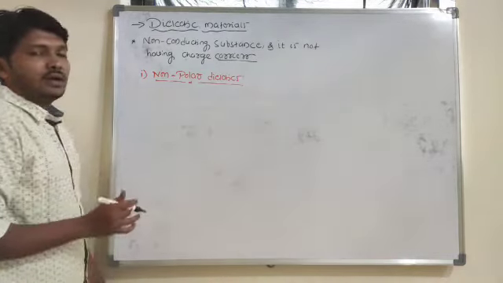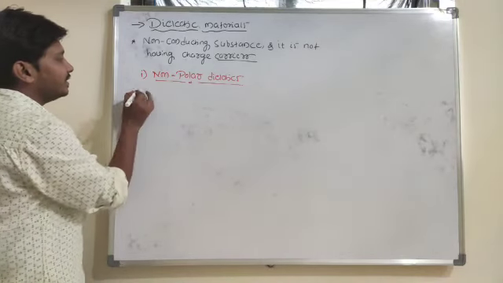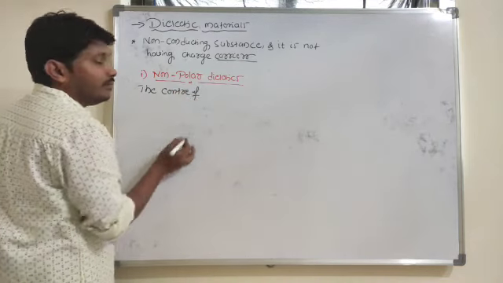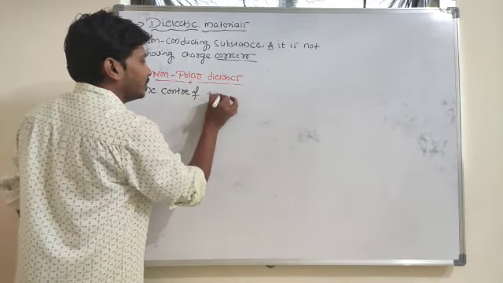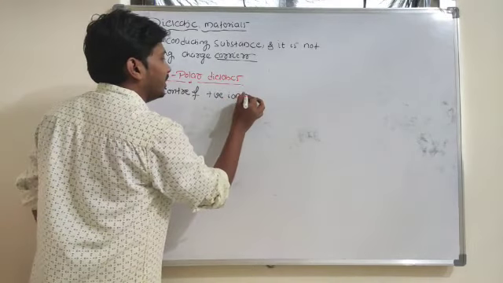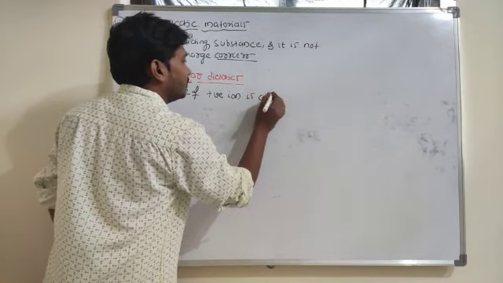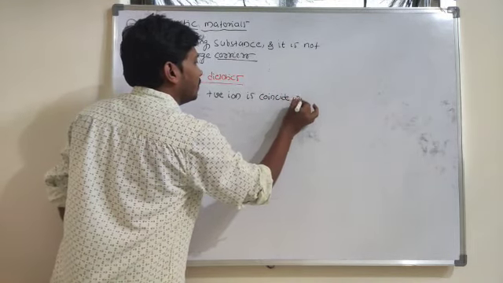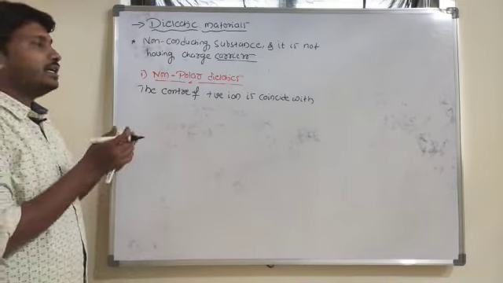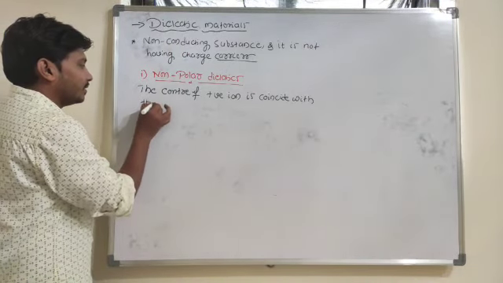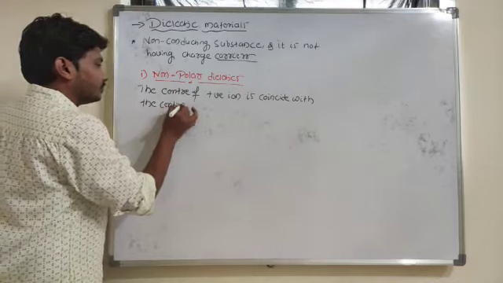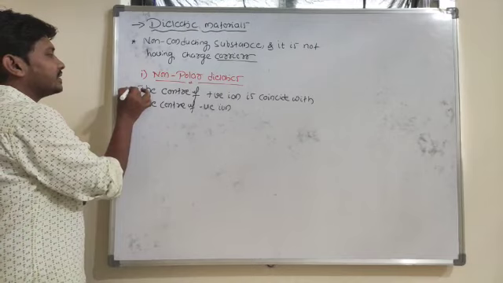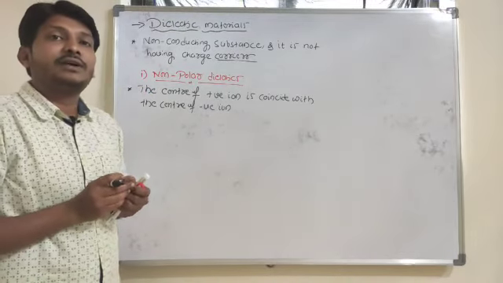So what are non-polar dielectrics here? The center of the positive ion coincides with the center of the negative ion.